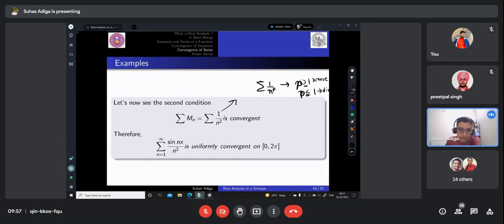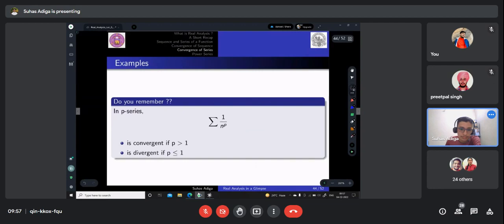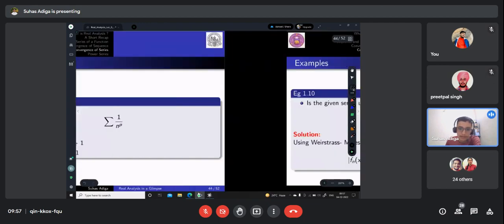So clearly we have p equal to 2 here, so it is convergent, right? So this summation is convergent. So both the conditions are satisfied, and hence we say that it is uniformly convergent on 0 to 2 pi. Okay, I was wrong. It was not p greater than or equal to 1. It is divergent for p less than or equal to 1, and it is convergent if p is greater than 1.